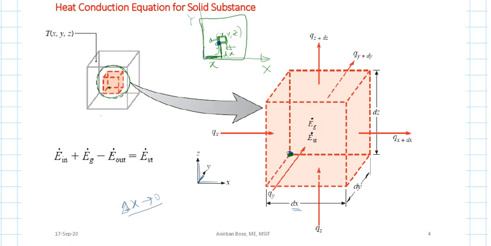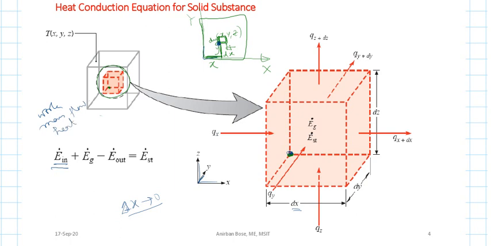Now in this very small differential control volume, we want to apply our conservation of energy. If we want to apply it here, what was that? You can see E dot in. So what is E dot in here? In general it can be in the form of work, in the form of mass flow, or in the form of heat transfer.